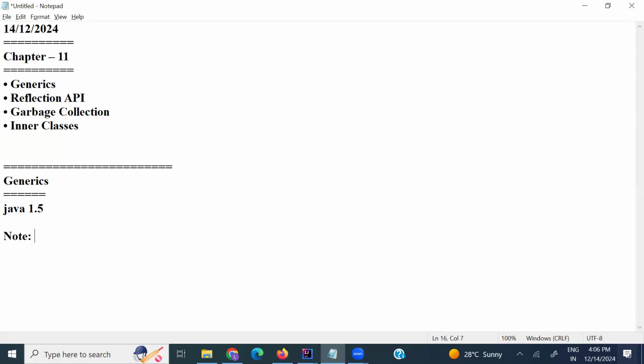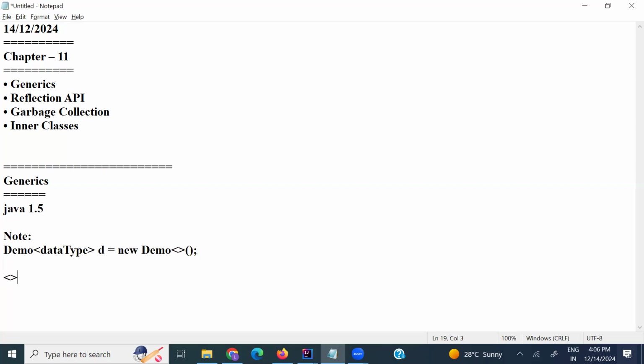We can say it like this. I will show here. For example, the class name is Demo, and here the data type. Then d equal to new Demo.